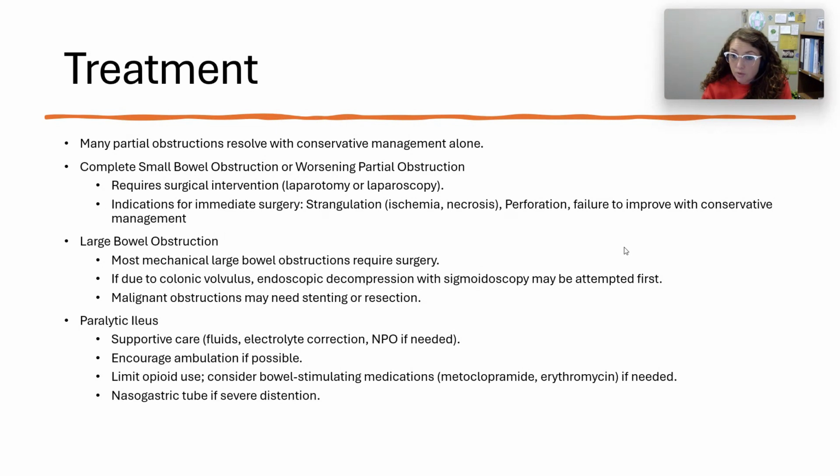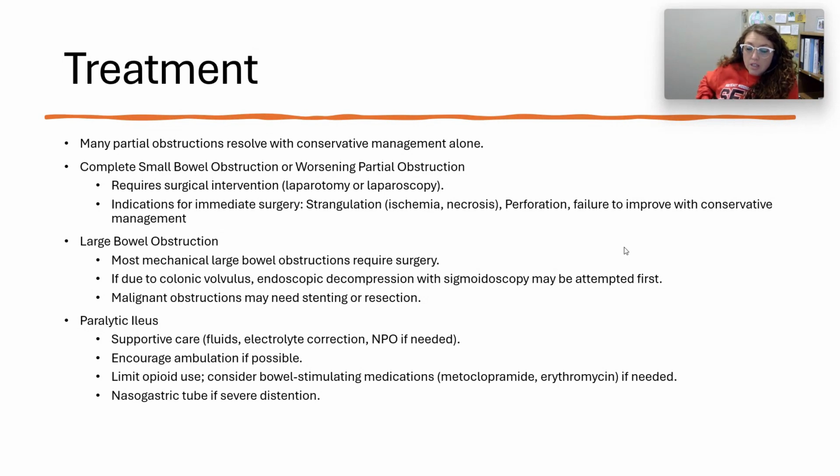If it's due to colonic volvulus, endoscopic decompression with sigmoidoscopy may be attempted first, but if we have malignant strictures or tumors that need stenting or bowel resection, then we start going down the route of needing ostomies and that kind of thing. And we'll talk more about malignant strictures, colon cancer, and ostomies in a different presentation.